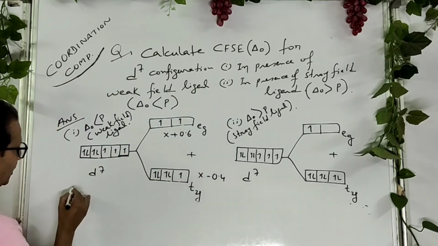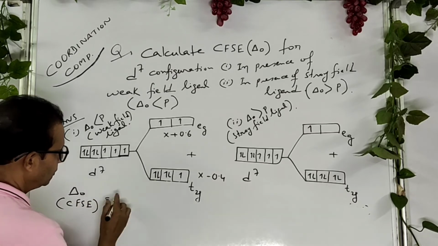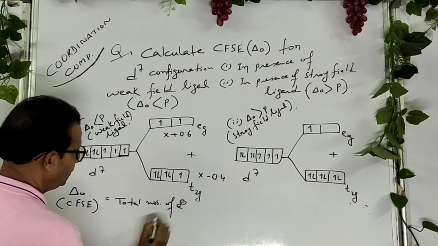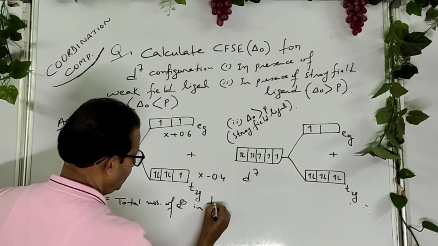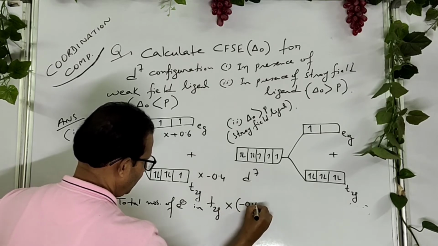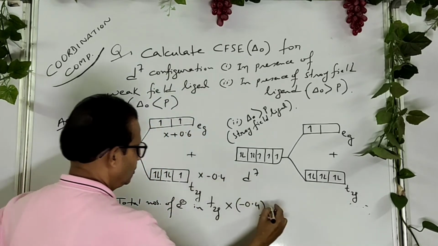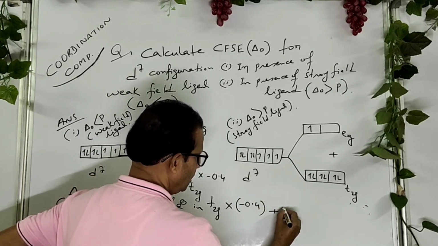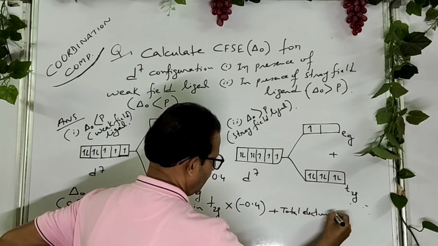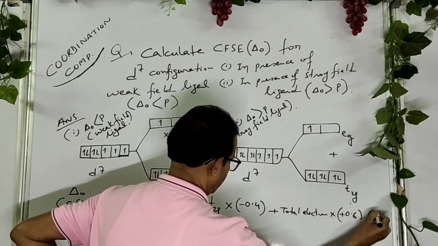Del naught, that is crystal field splitting energy, equals total number of electrons in t2g, that is the lower energy level, into minus 0.4, multiplied, plus total number of electrons in eg into plus 0.6, and the unit is del naught.